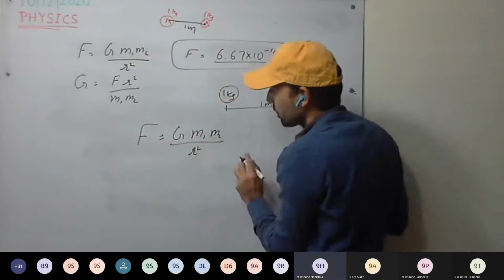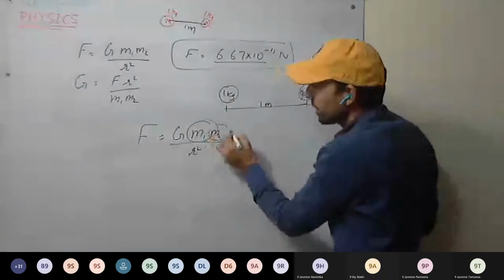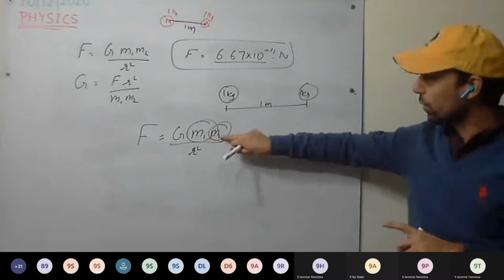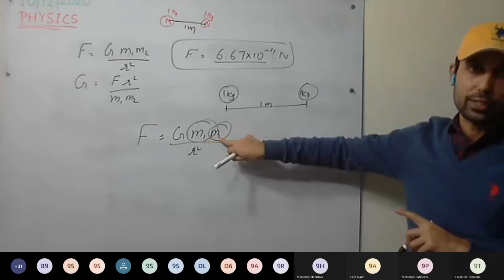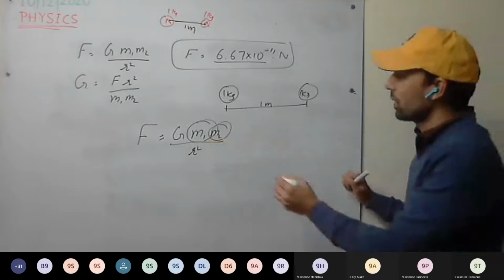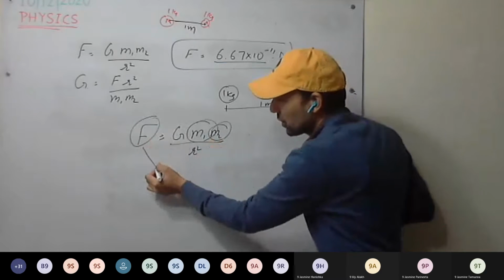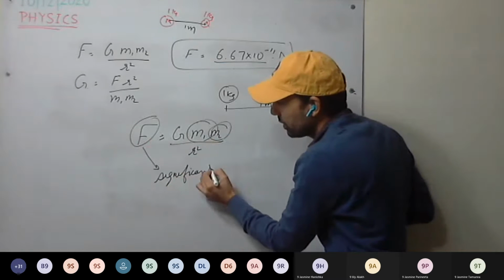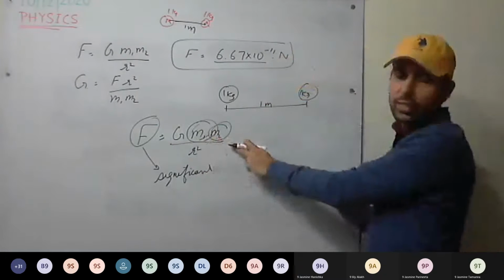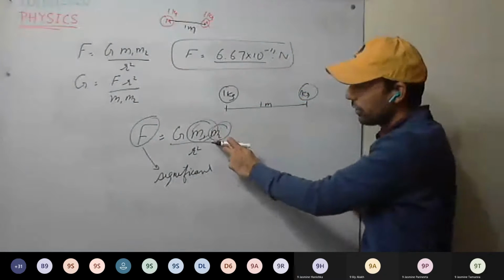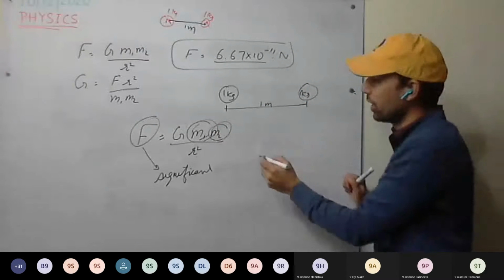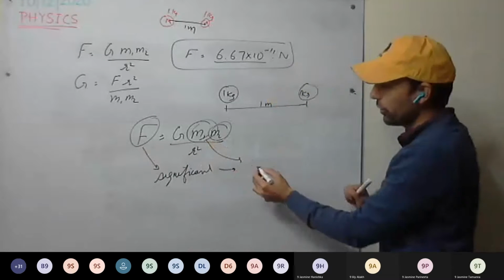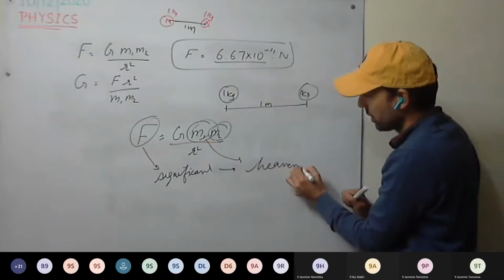So when any of these two masses is more, or both are more, or even if just one is a very large quantity, the gravitational force becomes significant. So the gravitational force will be significant for heavenly bodies.